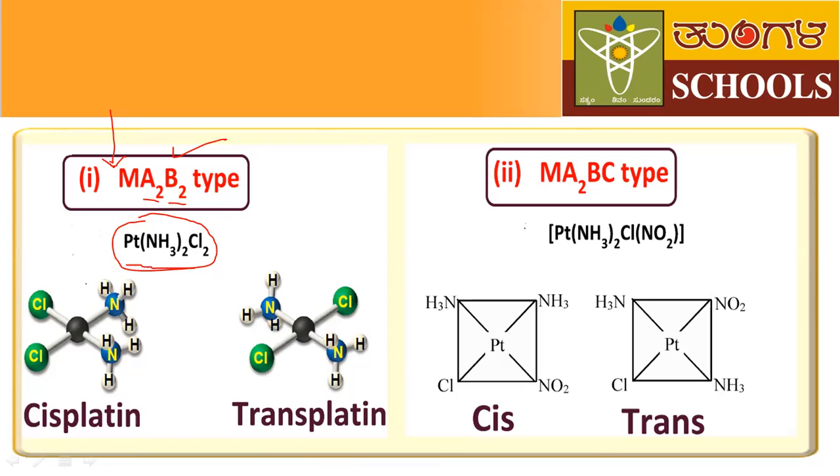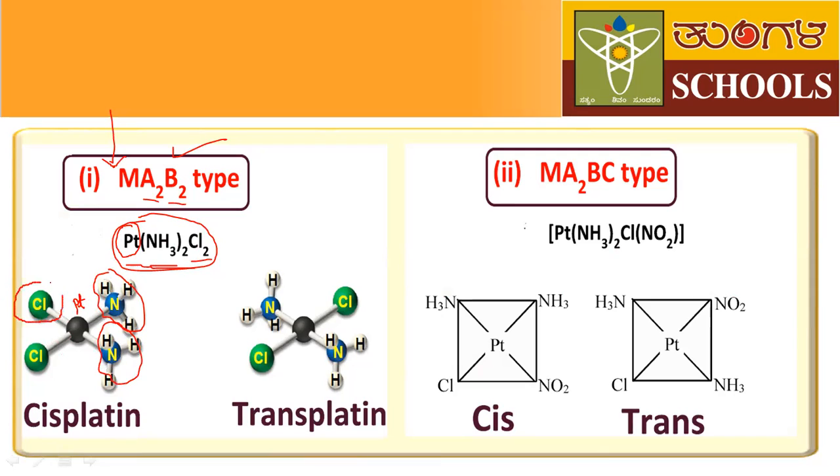Now let us discuss the structure of this compound. What is the central metal atom here? Platinum. This is the central metal atom. How many types of ligands are there? There are two types of ligands. One is amine group, another one is chloride group. This is an amine group and this is also an amine group.